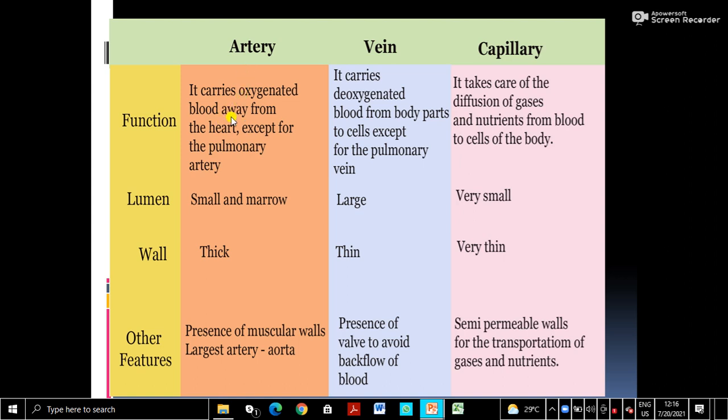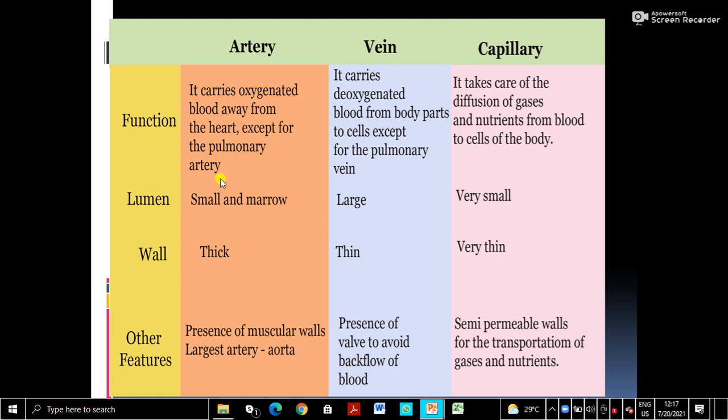Arteries always arise from the heart; the major artery, the aorta, arises from the heart, and arteries always take blood from the heart. Then, except for the pulmonary artery, what is the meaning of it? The word pulmonary is related to the lungs, so the pulmonary artery goes to the lungs. The pulmonary artery carries deoxygenated blood. Otherwise, all arteries except the pulmonary artery carry oxygenated blood.